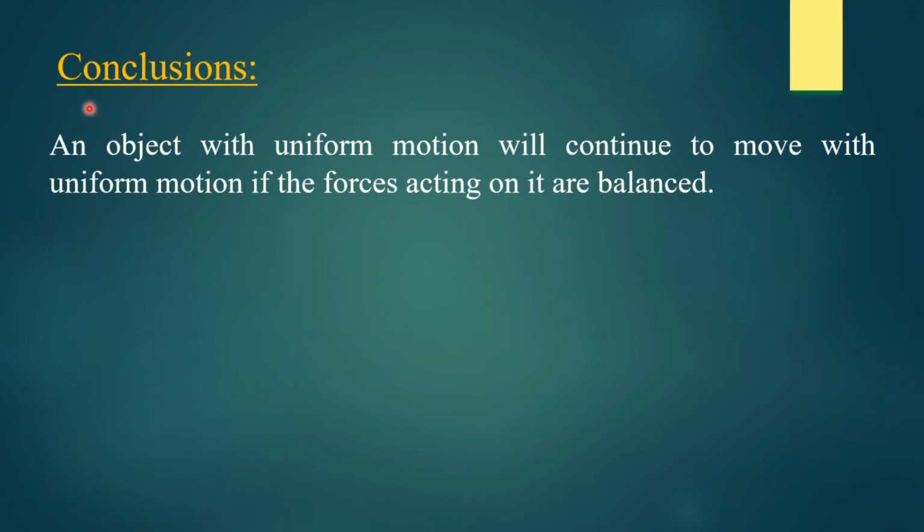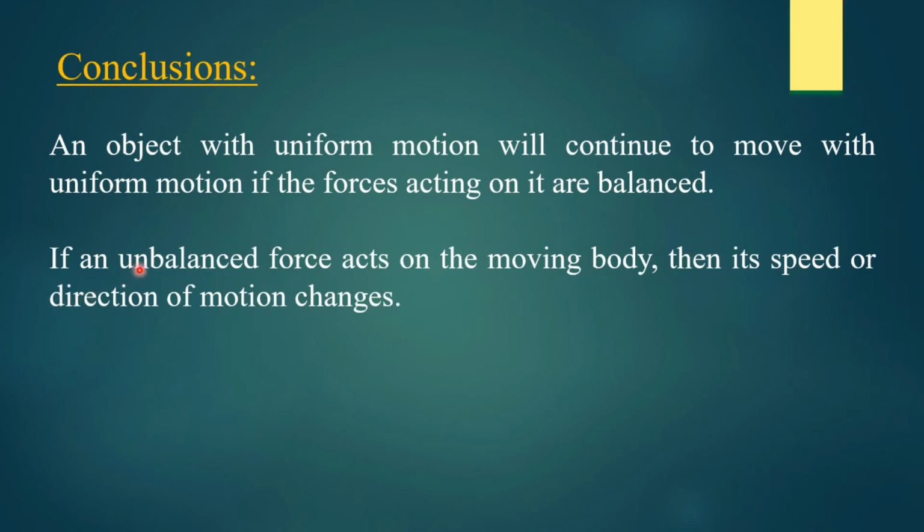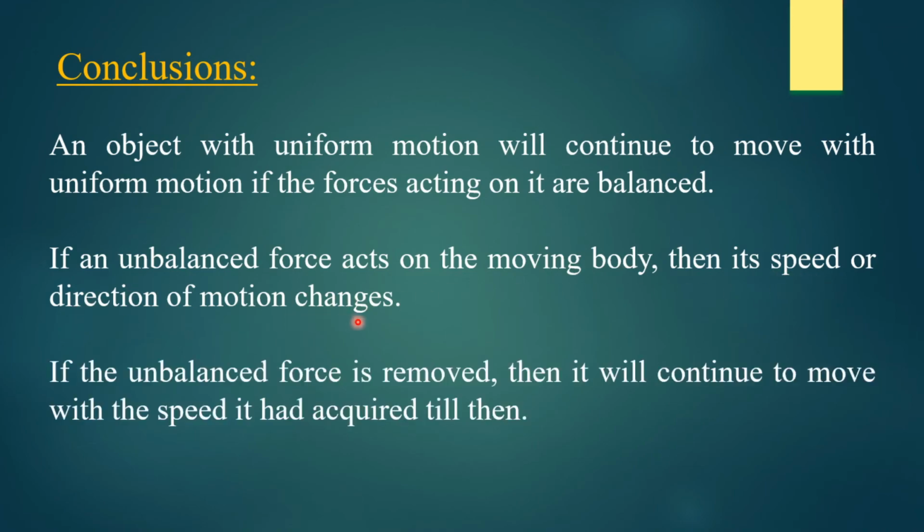The conclusion is that an object with uniform motion will continue to move with uniform motion if the forces acting on it are balanced. So, if the object is moving, it will continuously move if the forces are balanced. If an unbalanced force acts on the moving body, then its speed or direction of motion changes.